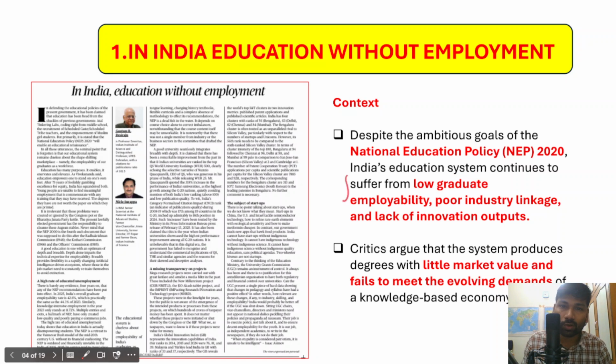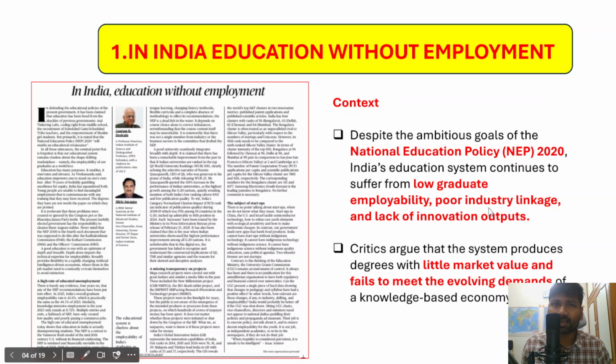So what are the problems that the Indian education system has been continuously facing? One is low graduate employability. Imagine that if you become a graduate from a particular college, and it is less likely that you would get employment. So low graduate employability is the main problem. Secondly, poor industry linkages.